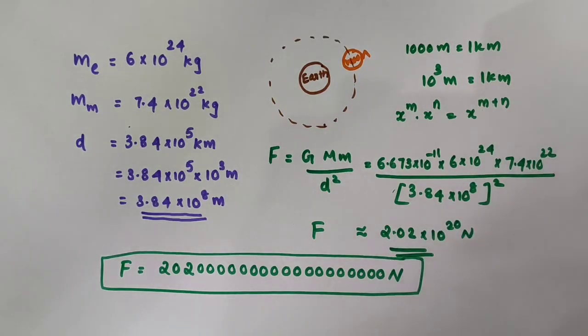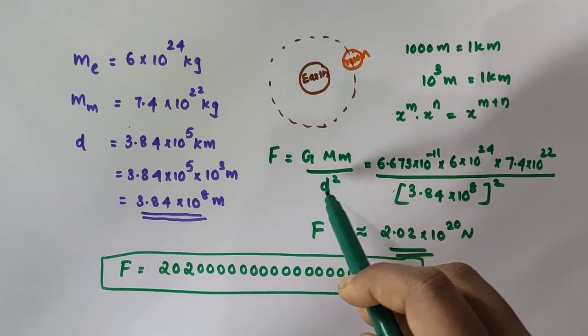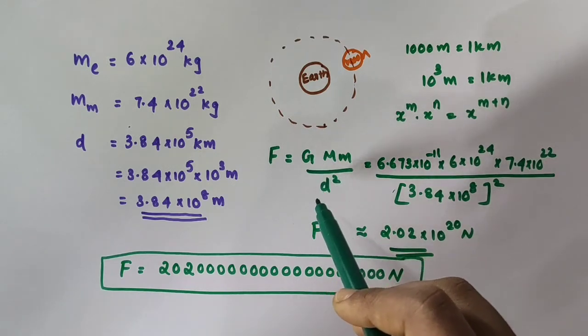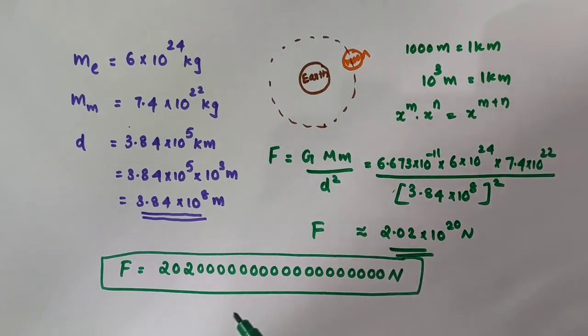So in this video, we have discussed the universal law of gravitation. According to the universal law of gravitation, every object in the universe attracts every other object with a force which is proportional to the product of their masses and inversely proportional to the square of the distance between them. And this force is along the line joining the centers of the two objects.